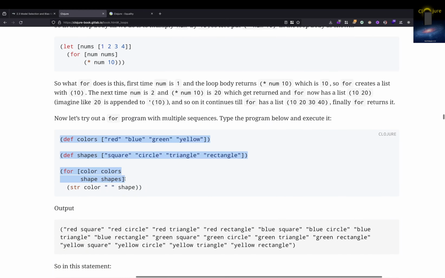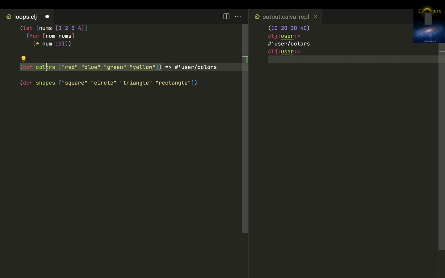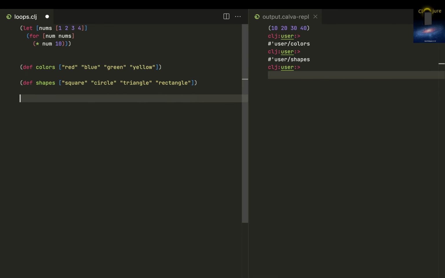Let me just try another thing. We have two things defined over here. One is colors, another is shape. Let me load it into my REPL. Colors got loaded, shape got loaded. So now let me just try this.